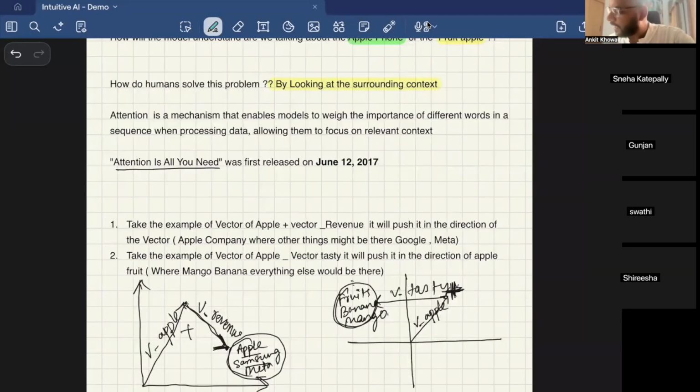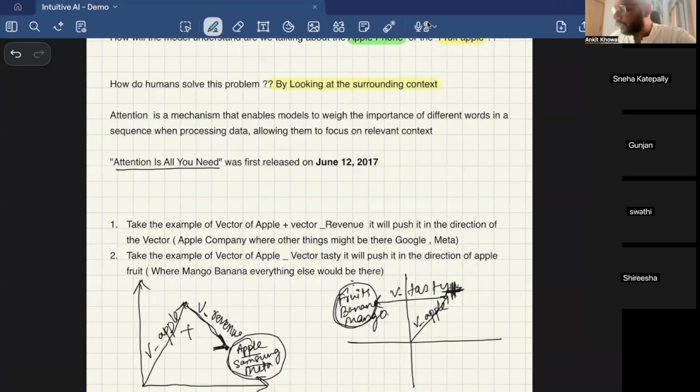Similarly, the vector of apple is the same, but with the corresponding word, like tasty apple, it will push the vector of apple towards the vector of fruits, which might have other fruits like banana, mango, and everything. So attention is the mechanism by which we do some vector maths, and it helps us predict the meaning of the input sentence so that it can predict the output.